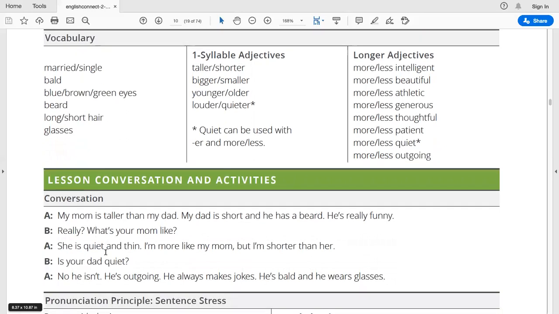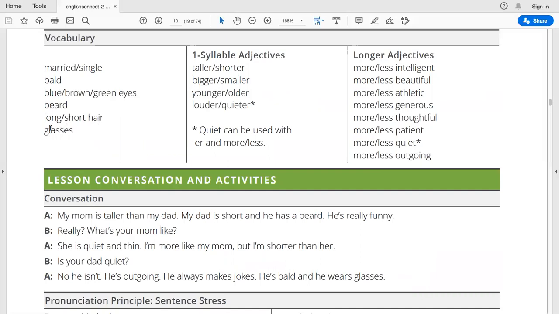Vocabulary: married, single. Bald. Blue, brown, or green eyes. Beard. Long, short hair.